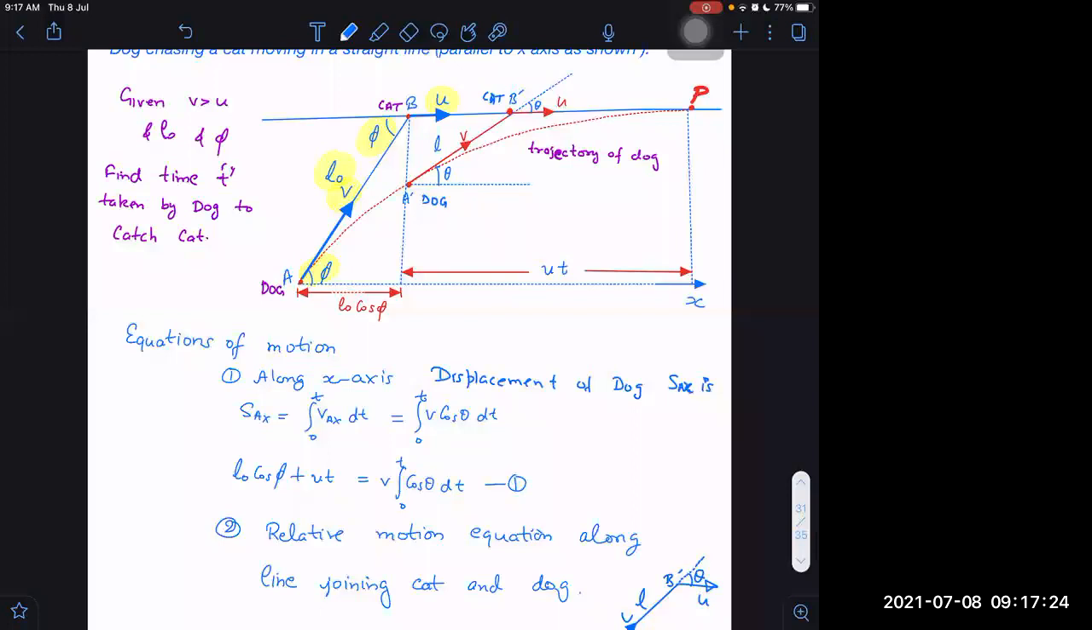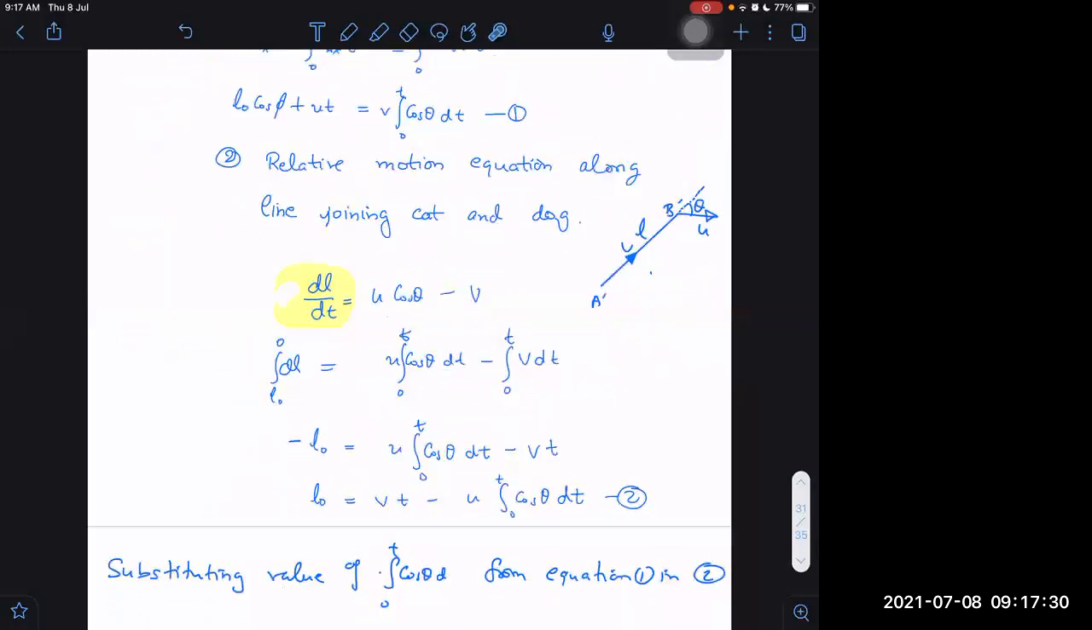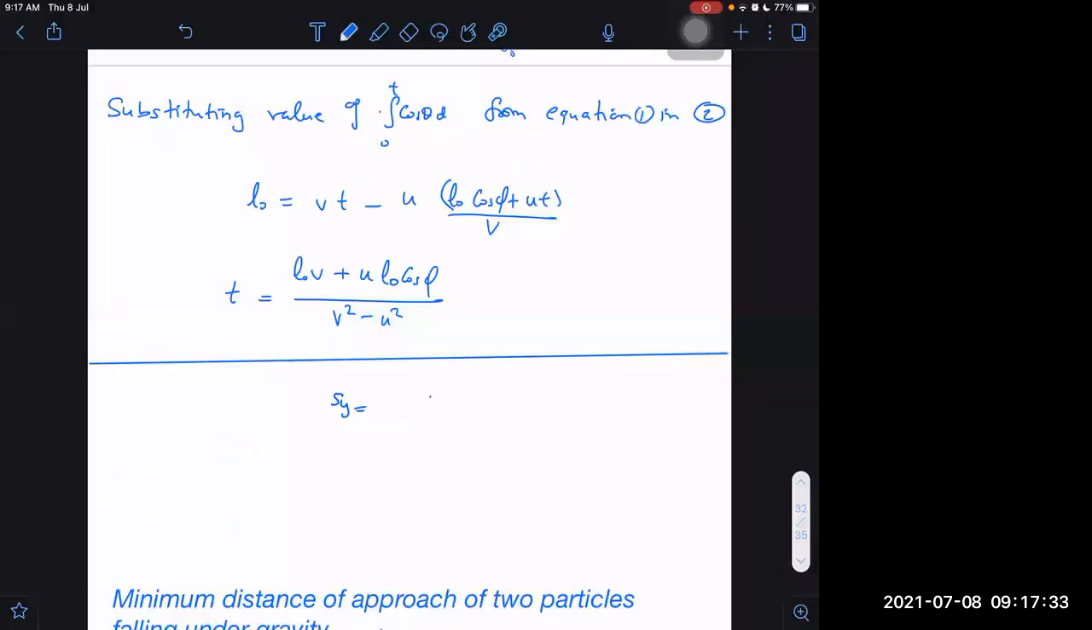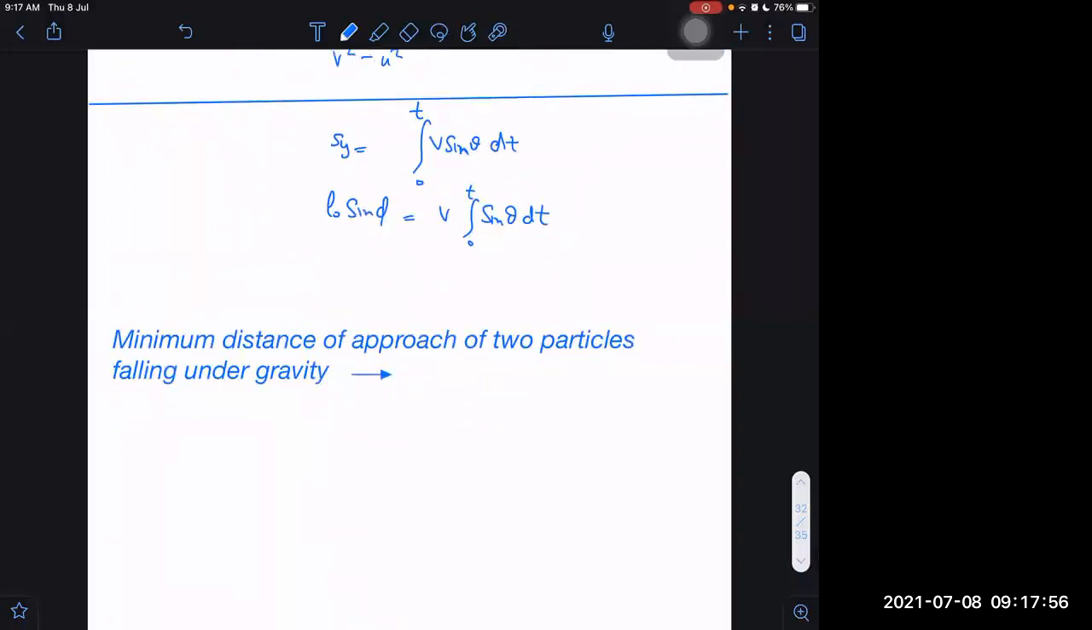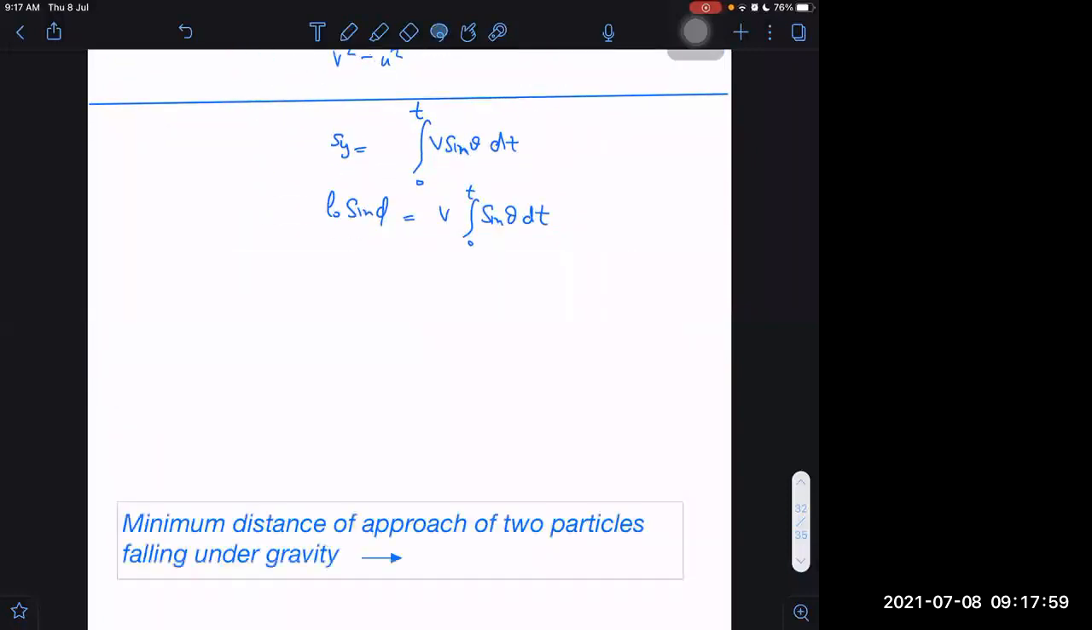So, as you were understanding, we can write one equation along y. If I want to write along y, then I would say that v sine theta, the velocity of the dog along y, into dt from 0 to t, is sy. And sy is L naught sine phi, equal to the integral of v sine theta dt. Is it a valid equation or not? Yes, a valid equation. But is it useful? I think not much useful, because again we don't know how to integrate. If we don't know how to integrate, we cannot do anything.